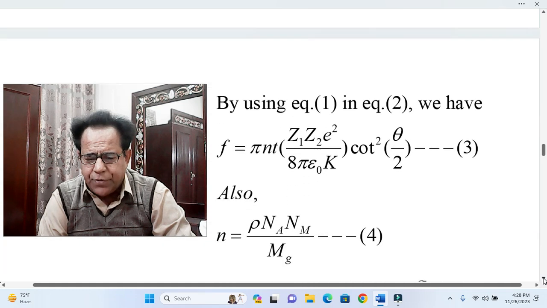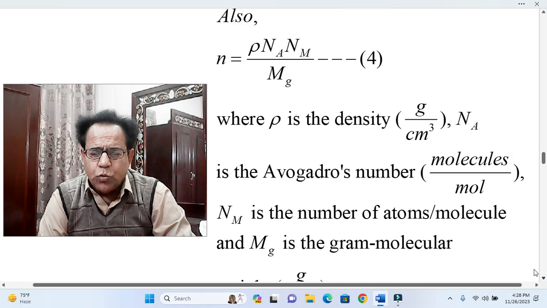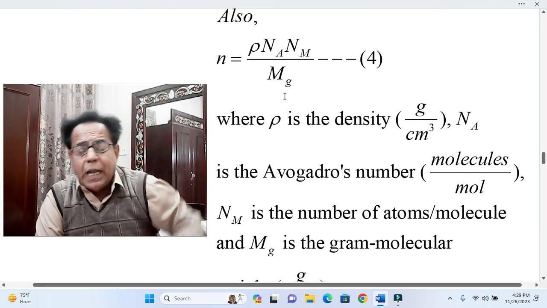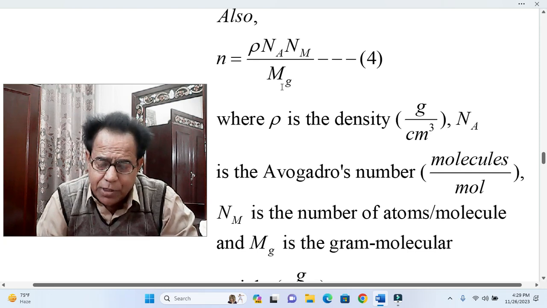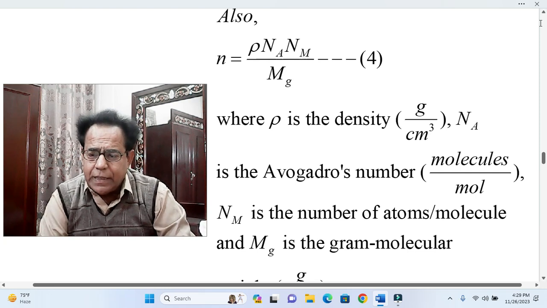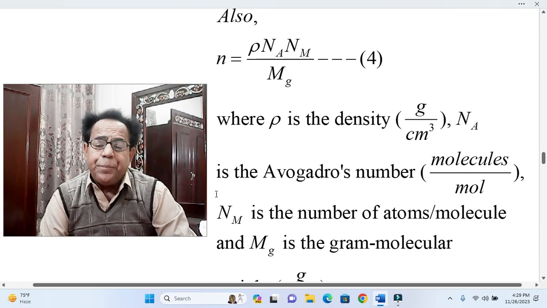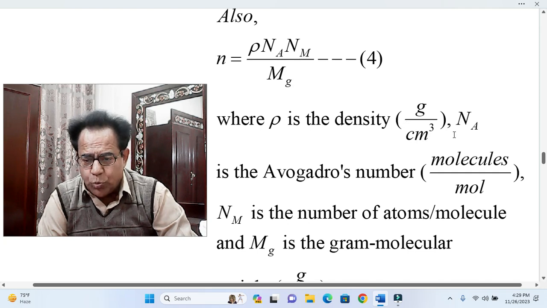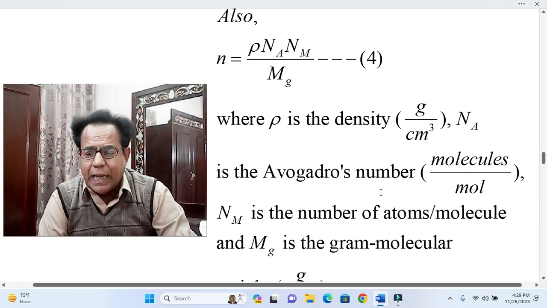Now the formula for small n is equal to rho into N_A into N_M divided by M_g. This equation is given equation number 4, where rho is the density in gram per centimeter cube, and N_A is the Avogadro's number, molecules per mole.